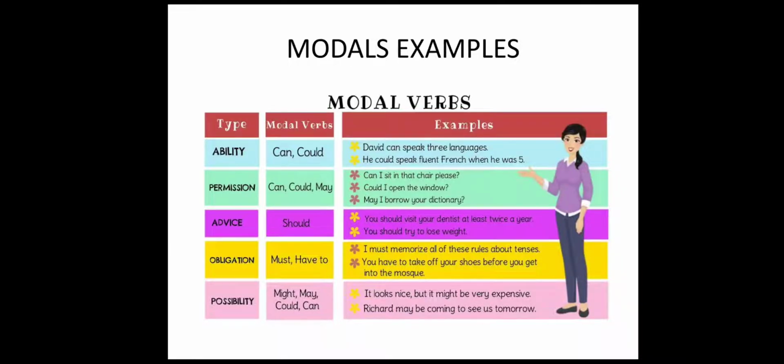That means you are making a guess that though this thing looks very nice, there are chances that it would be very expensive. Next example, Richard may be coming to see us tomorrow. That means you are guessing. You are probably making a guess that Richard may be coming to see us tomorrow. It's not compulsory that he will come, but there are chances that he may come.